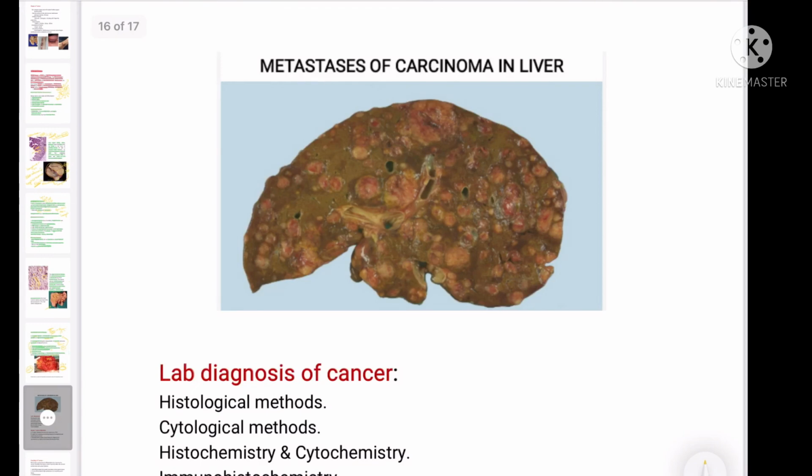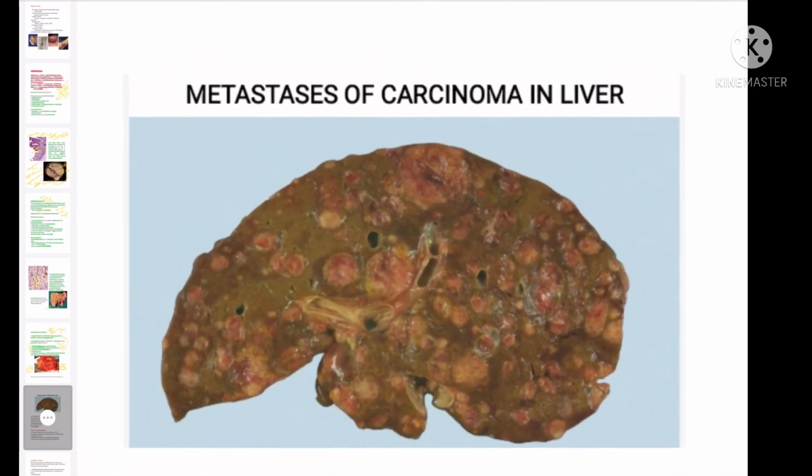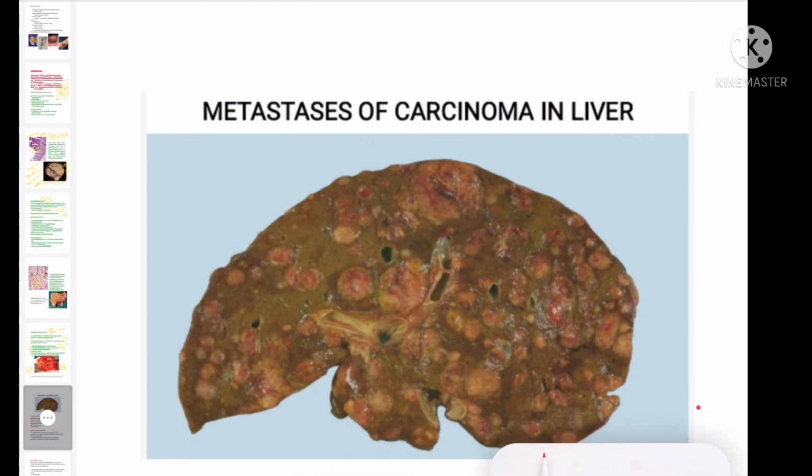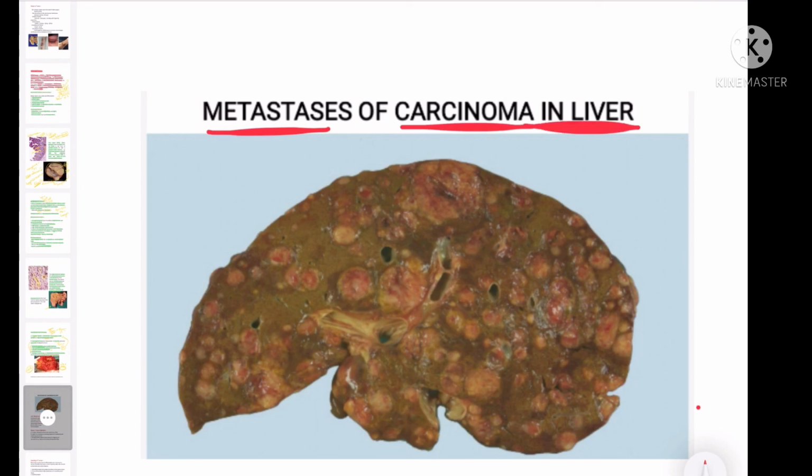In this particular image, you can see that there is a metastasis of tumor to the kidney, to the liver. So it's a metastasis of carcinoma in the liver, maybe from the GIT, usually from the GIT it comes to the liver. So you can see multiple areas. If it is hematogenous spread, then blood will reach different areas. That's why there will be multiple areas of tumor. So this was about benign and malignant tumors. Thank you very much.